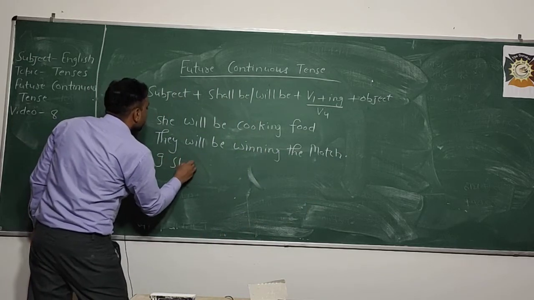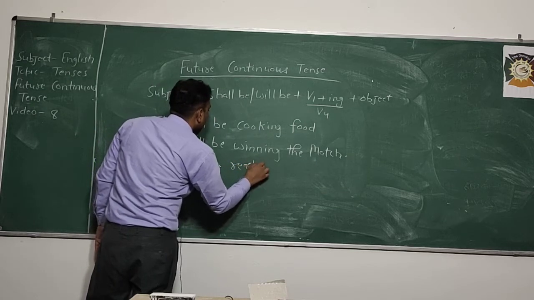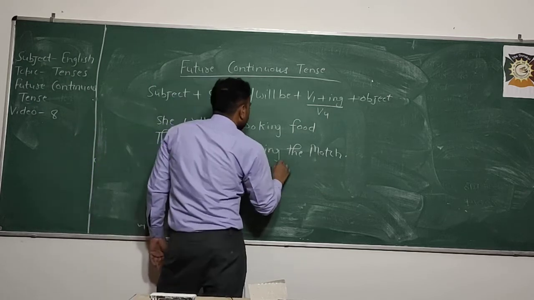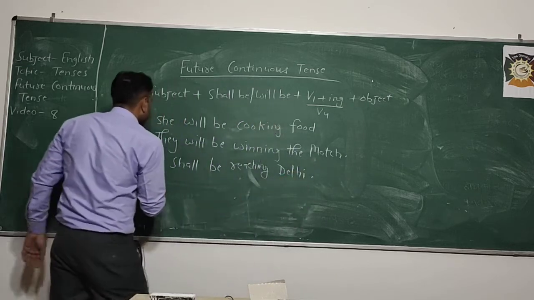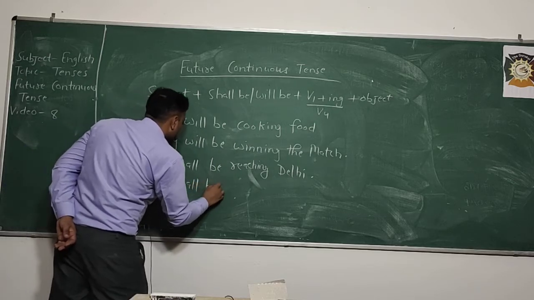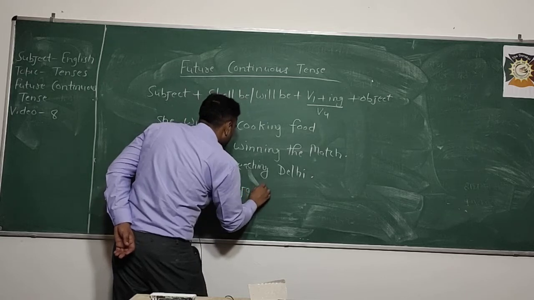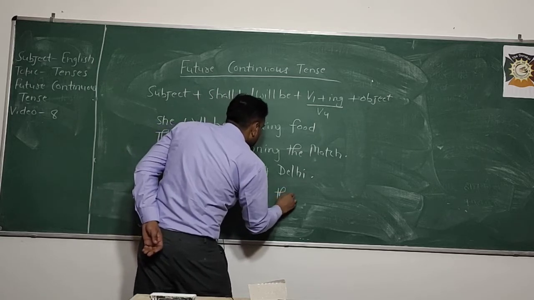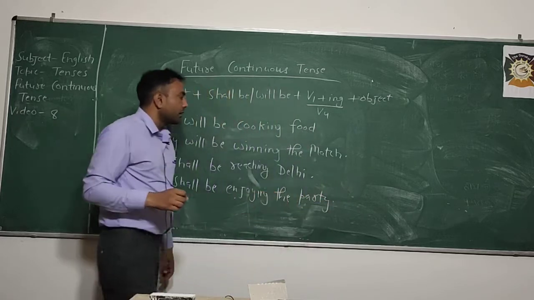I shall be reaching Delhi. We shall be enjoying the party.